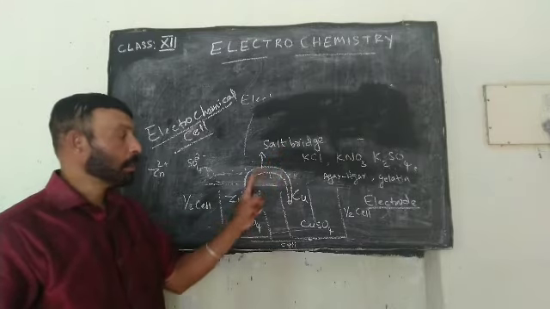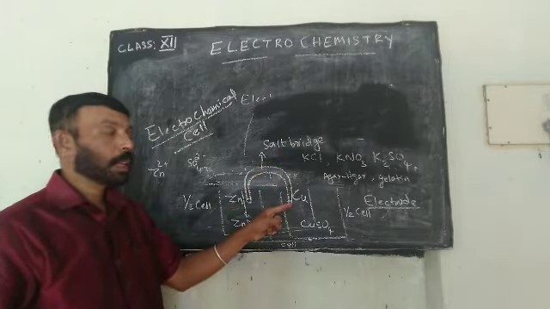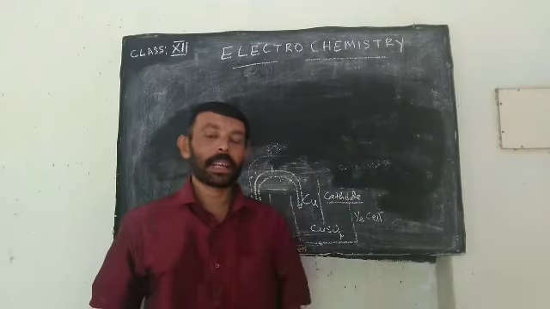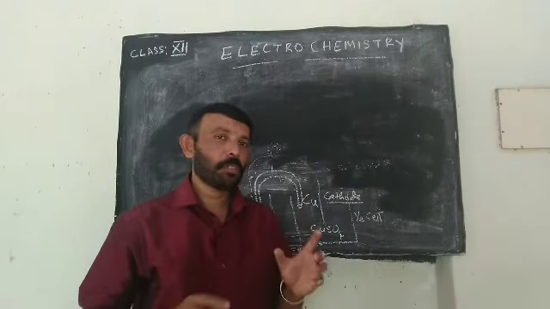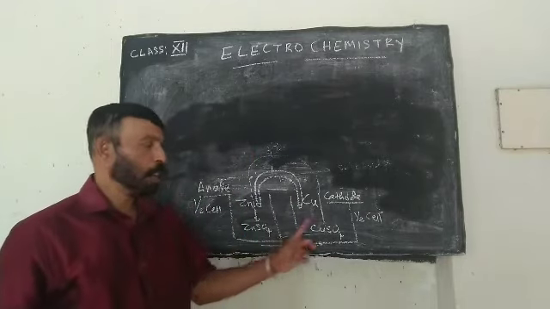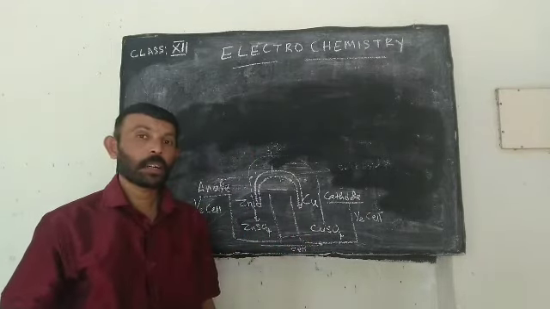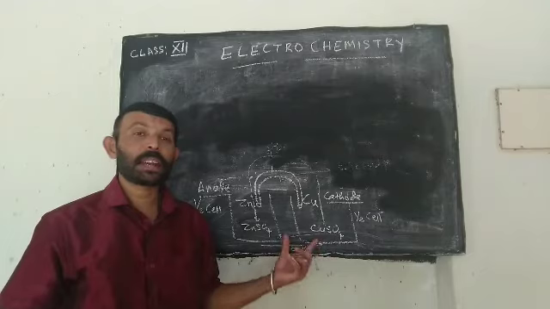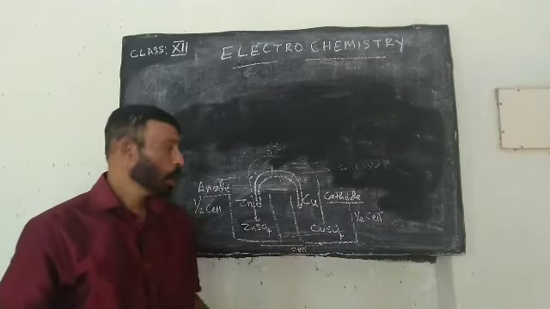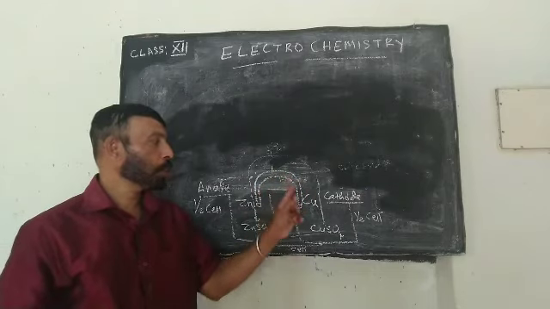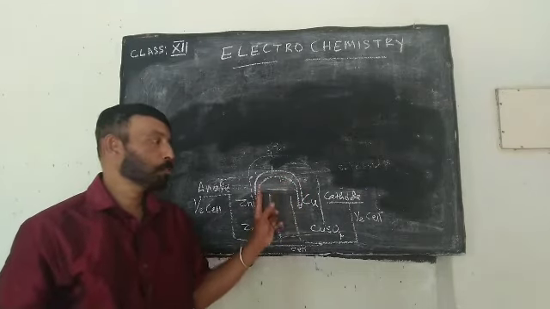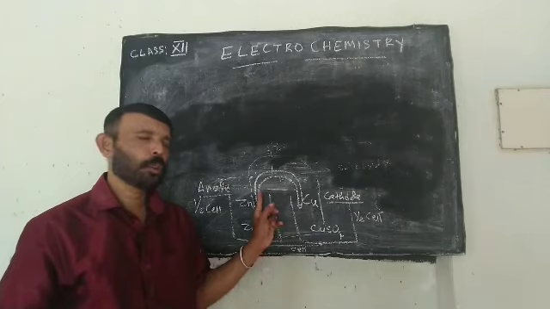So the salt bridge is a bent glass tube. It completes the inner circuit. Second, it prevents the transference of electrolyte from one half cell to another. Third, it maintains electrical neutrality. So three functions are there for this U-shaped tube, known as the bent glass tube, the U-tube, the salt